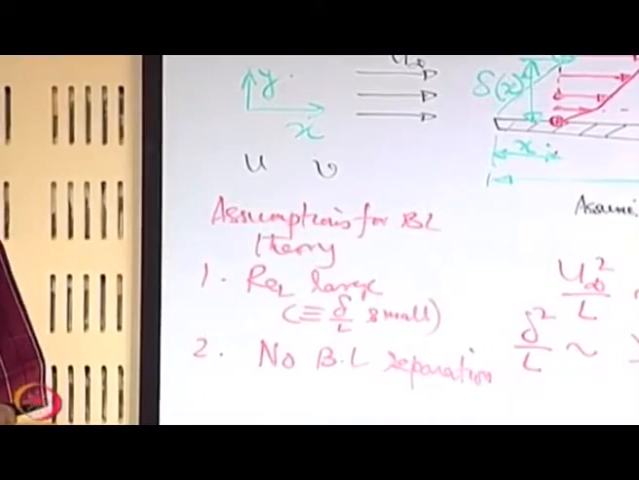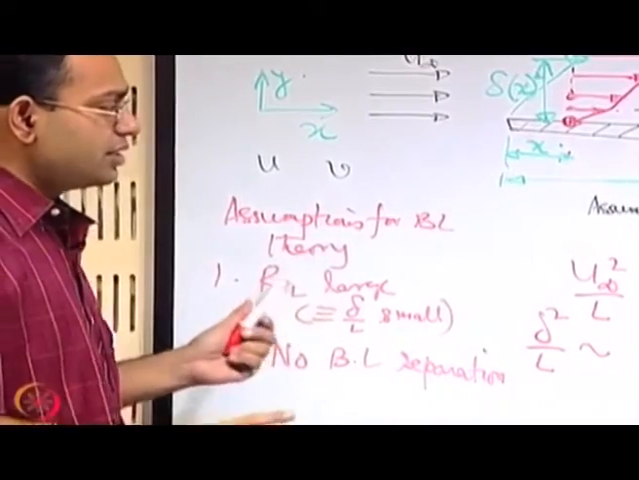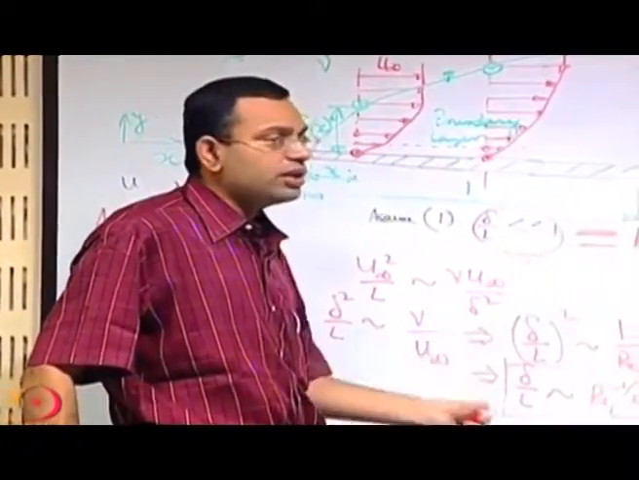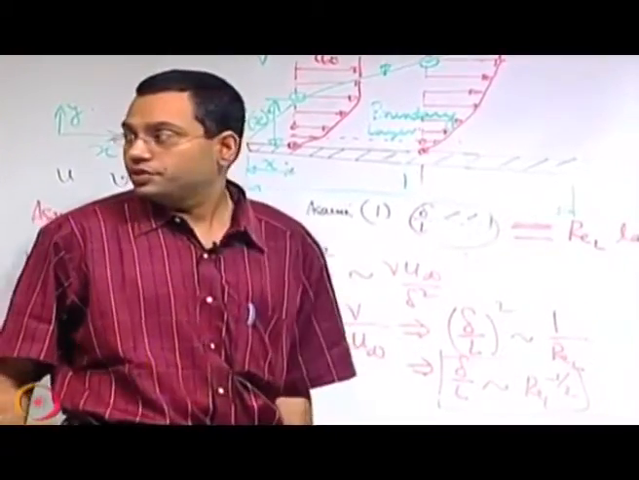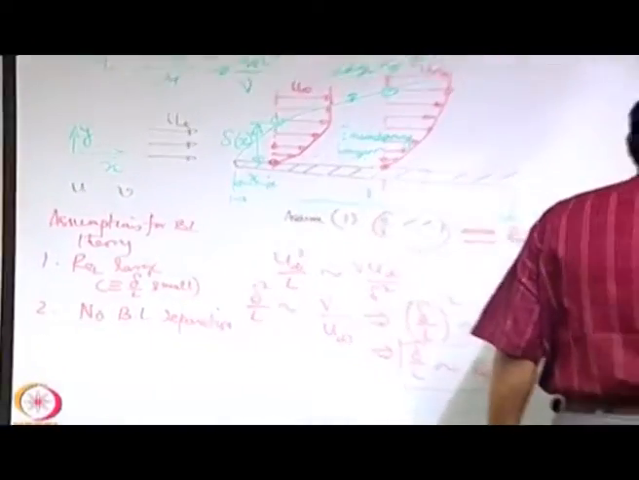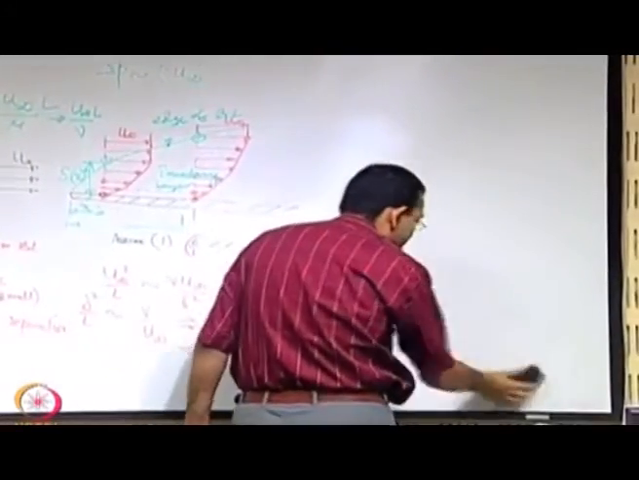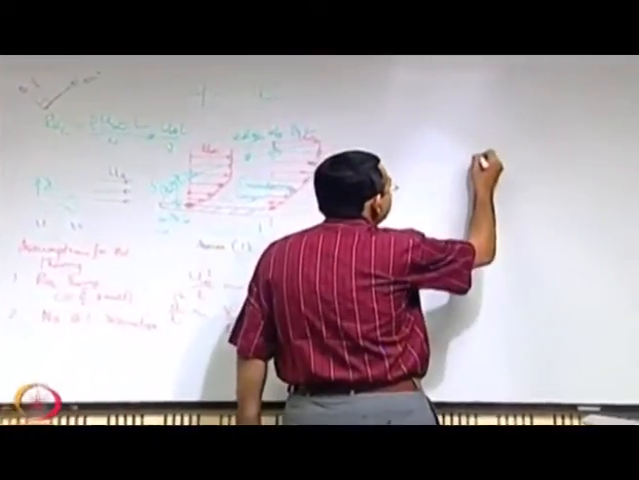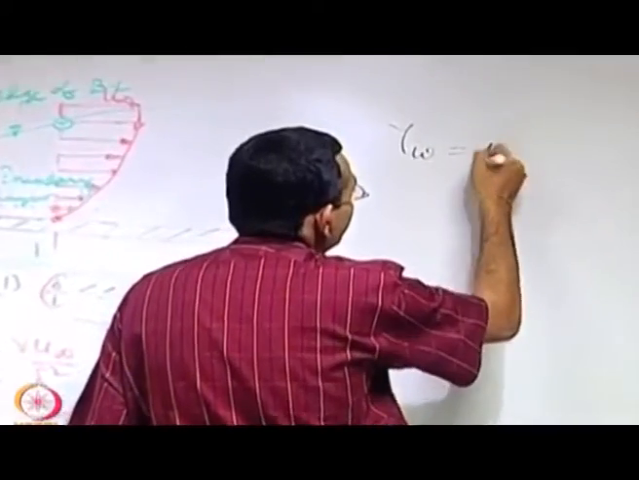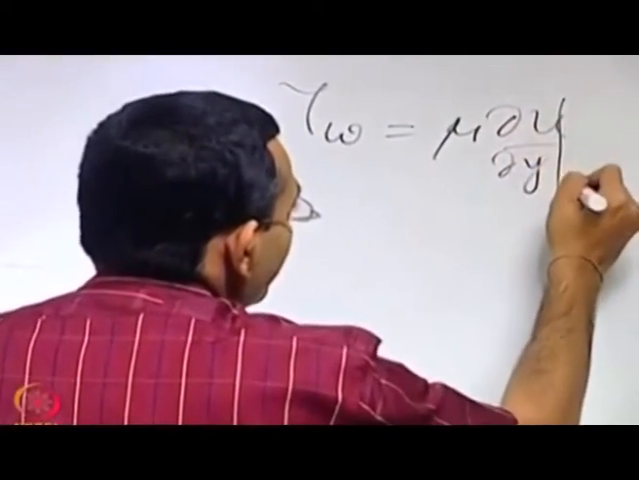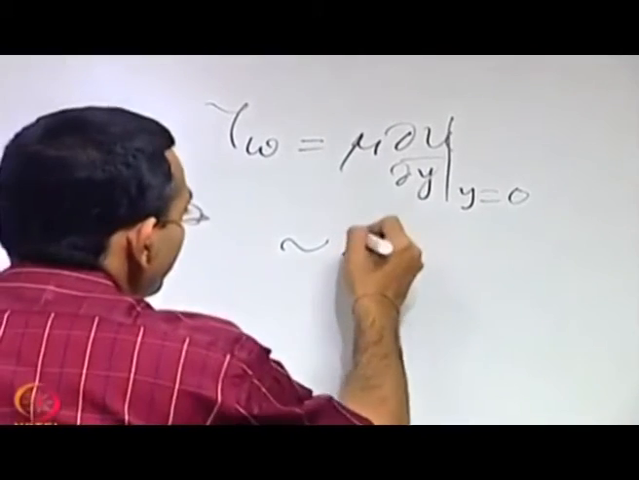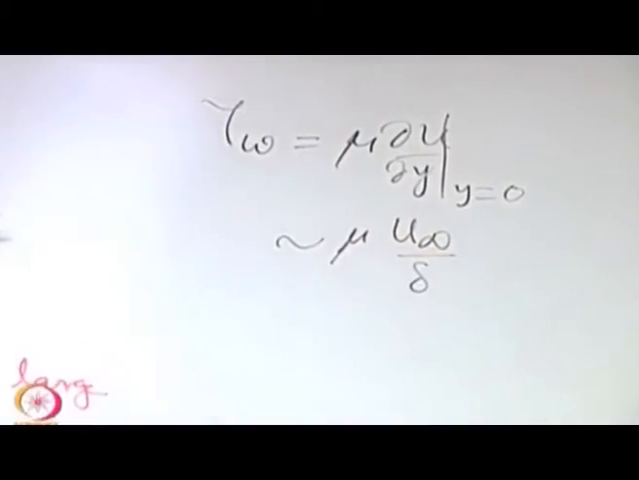With this understanding, we will go one step forward and see whether we may calculate the wall shear stress from this description. Wall shear stress is a very important thing, because it is one of the important engineering requirements from the analysis. The wall shear stress is mu times del u by del y at the wall, y equal to 0. What is the order of magnitude of this? Mu times u infinity by delta.